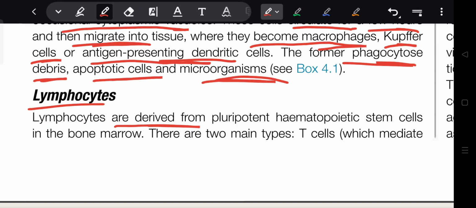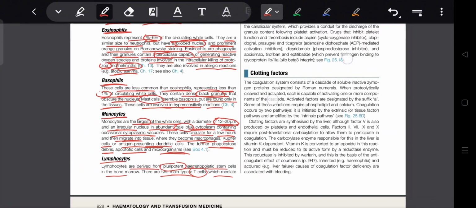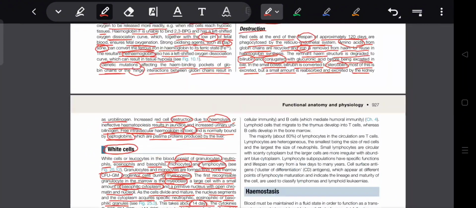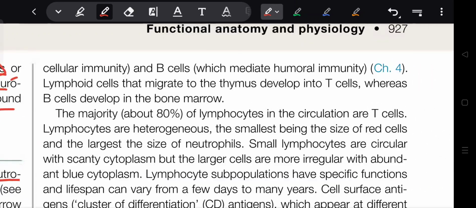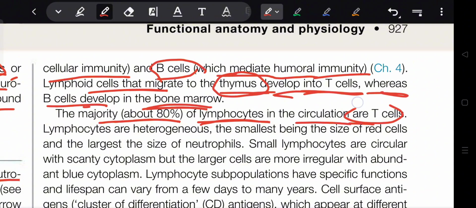Lymphocytes are derived from the pluripotent hematopoietic stem cell in the bone marrow. There are two main types: T cells, which mediate cellular immunity, and B cells, which mediate humoral immunity. Lymphocytes that migrate to the thymus develop into T cells, whereas B cells develop in the bone marrow. The majority, 80%, of lymphocytes in the circulation are T cells.